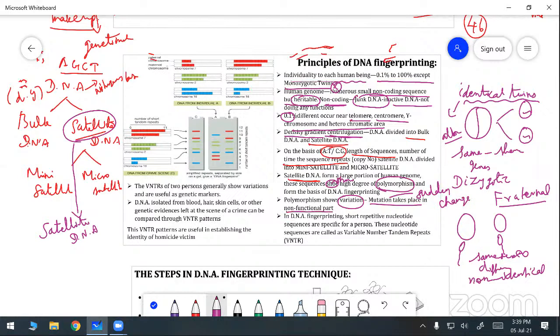So what is the non-functional area? The non-functional area is known as the inactive area of the DNA. And the inactive area is otherwise called what? Junk area of the DNA.